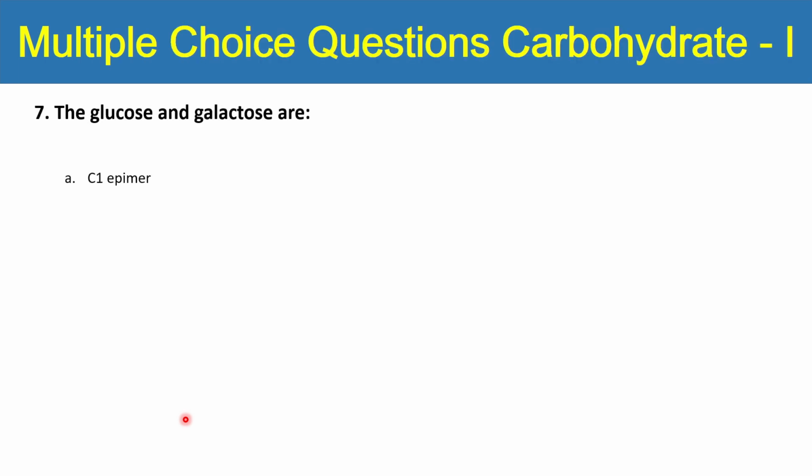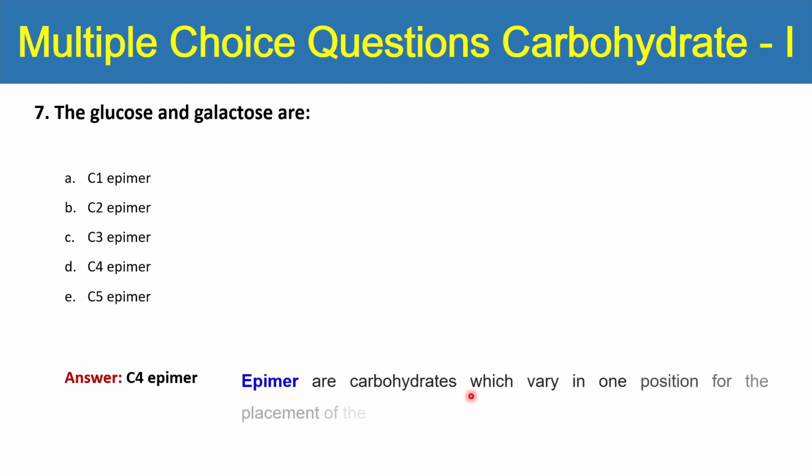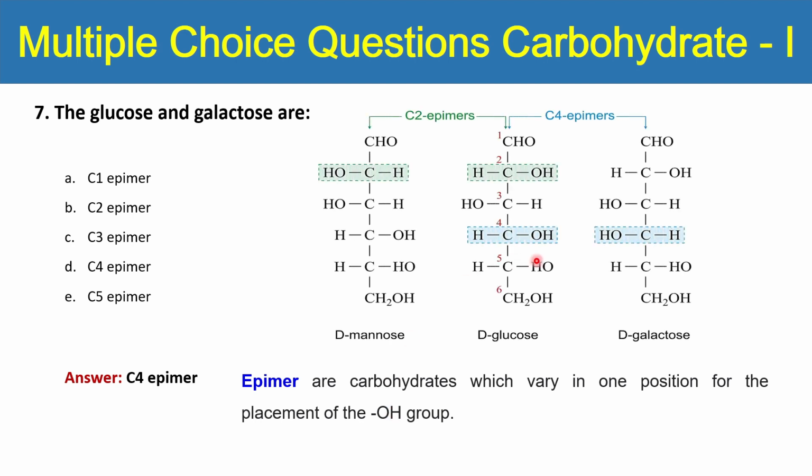Next question is, glucose and galactose are C1 epimer, C2 epimer, 3, 4, 5 epimer. कौन से? C4 epimer. So what is epimer? In fact, epimer are carbohydrate which vary in one position of the placement of the hydroxyl group. यानी कि अगर आपके पास हेक्सोज है तो उसमें से किसी एक कार्बन पोजीशन पर हाइड्रोक्सिल ग्रुप डिफरेंट होगा. So you can see here, this is the glucose and galactose as given in the question.